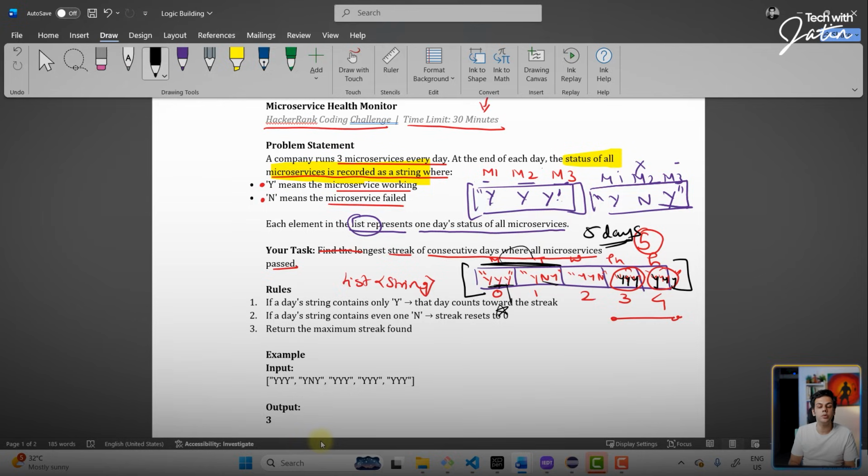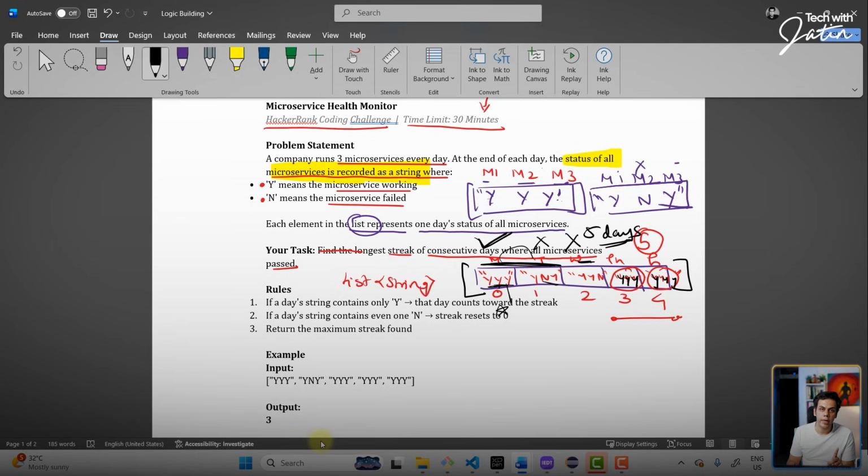Because on Tuesday, there was one service which was down. If I go to Wednesday, yn, again, one more service was down. So, here also, we don't have all the services up and running. Till now, only Monday was the day where all the services were up and running. Tuesday service failed, Wednesday service failed.